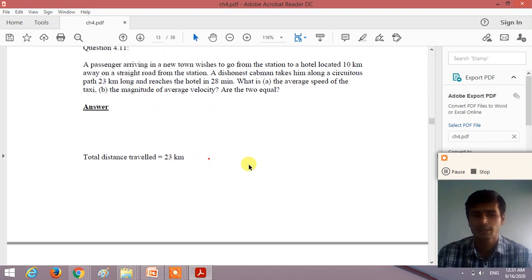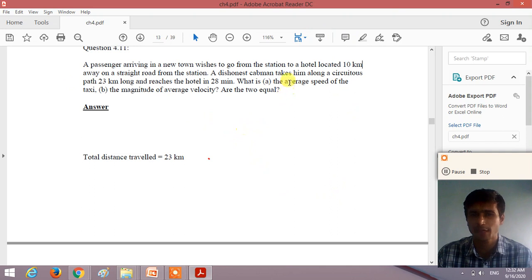But the hotel is located 10 km in a straight line. So we take a displacement of 10 km, but the path length, the taxi driver takes a path of 23 km. So the path length, the total distance traveled by the taxi, is 23 km, and displacement is 10 km, right?